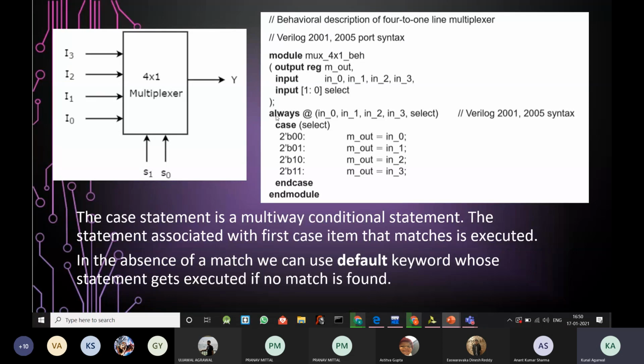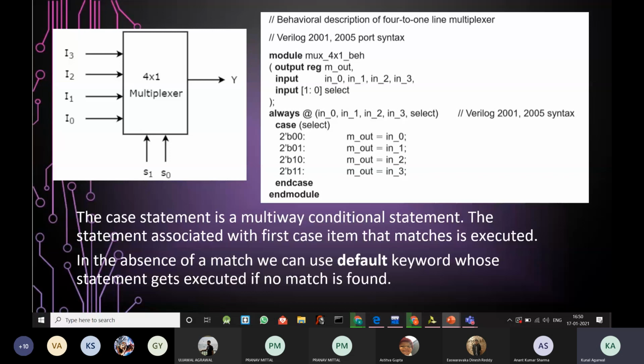So here we are using a case statement, which is declared using the case keyword followed by the identifier whose value we want to compare. In this case, we have the identifier select whose value we want to compare. The select is a vector which has 2 bits, S0 and S1. So if S0 S1 is equal to 0 0, this statement will be executed. If S0 S1 is equal to 0 1, then this statement will be executed. If S0 S1 is equal to 1 0, then this statement will be executed. If S0 S1 is equal to 1 1, then the fourth statement will be executed.